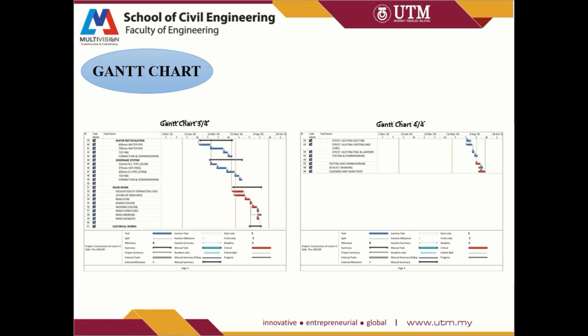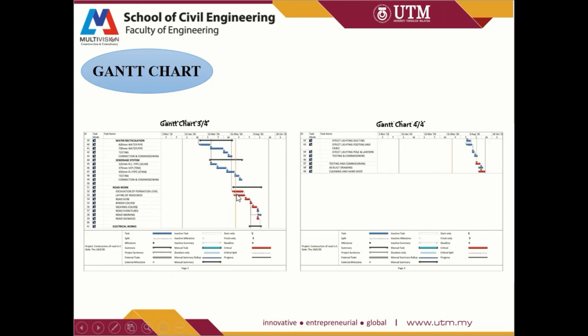And from here we can see the project started in January and ends in September. And from here we can see the time frame of the major activities, like here, major activity of road work and electrical works here.